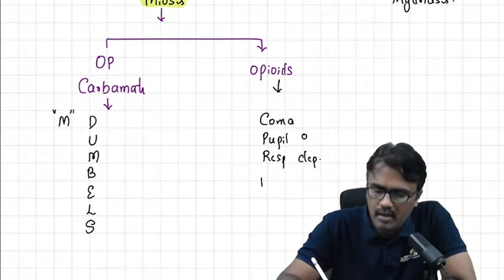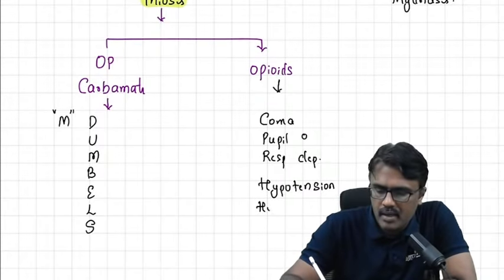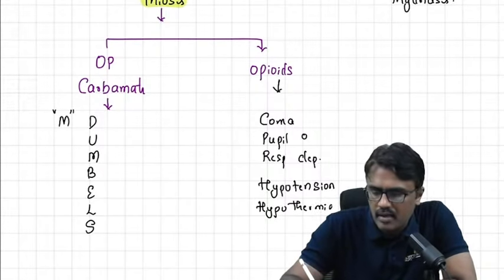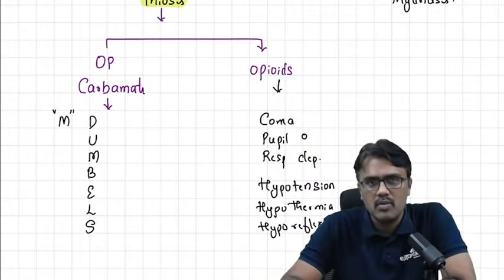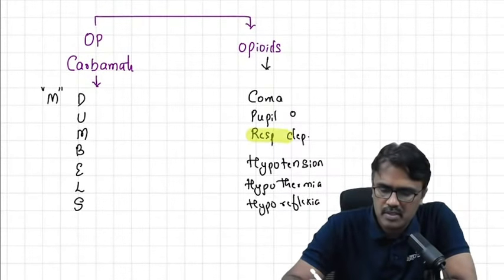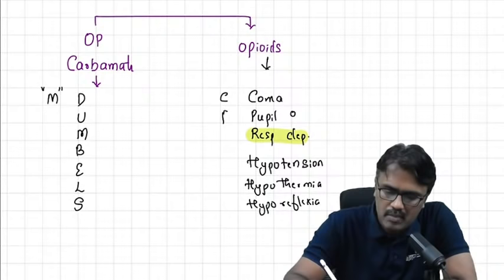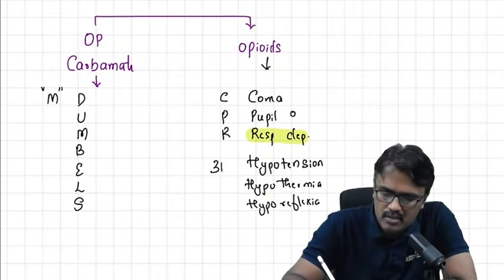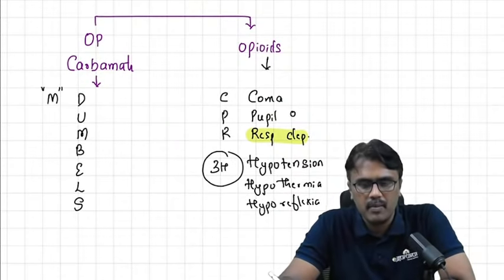Along with that, he will have hypotension, hypothermia, and then hyporeflexia. So these things will give an idea of opiate poisoning. In opiates you see mainly respiratory depression, then hypotension, hyporeflexia. So you remember by the mnemonic CPR and 3H: 3 hypo will occur with this, hypotension, hypothermia, and hyporeflexia.